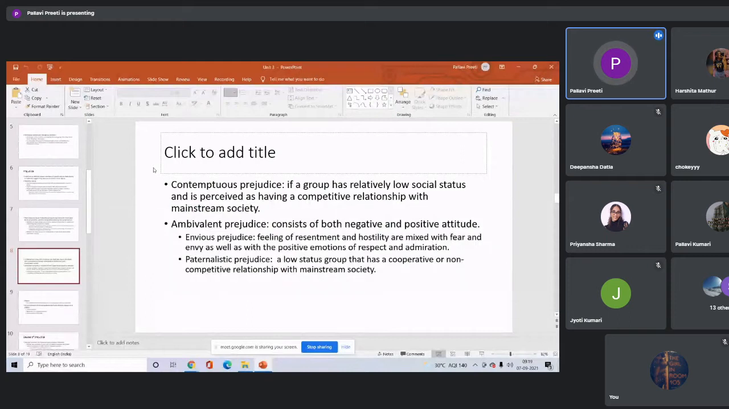कि अगर low status group है and they are not competing, so you may have a positive feeling or warm feeling towards them.